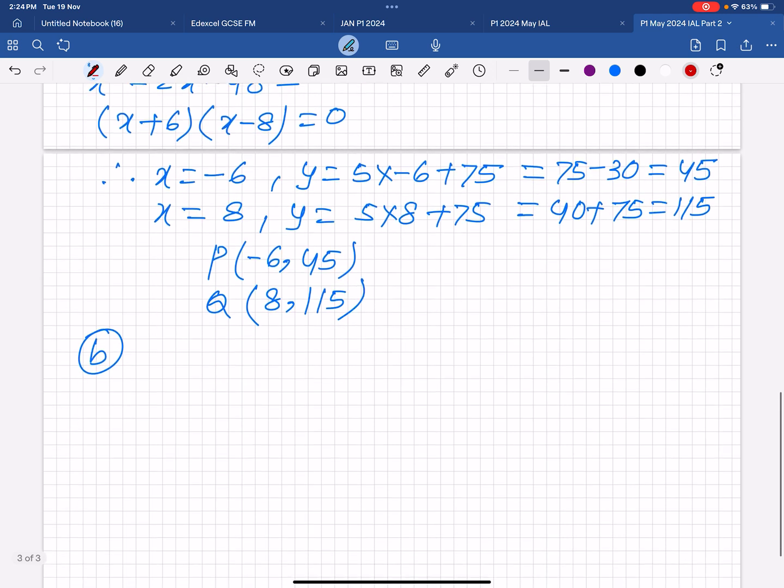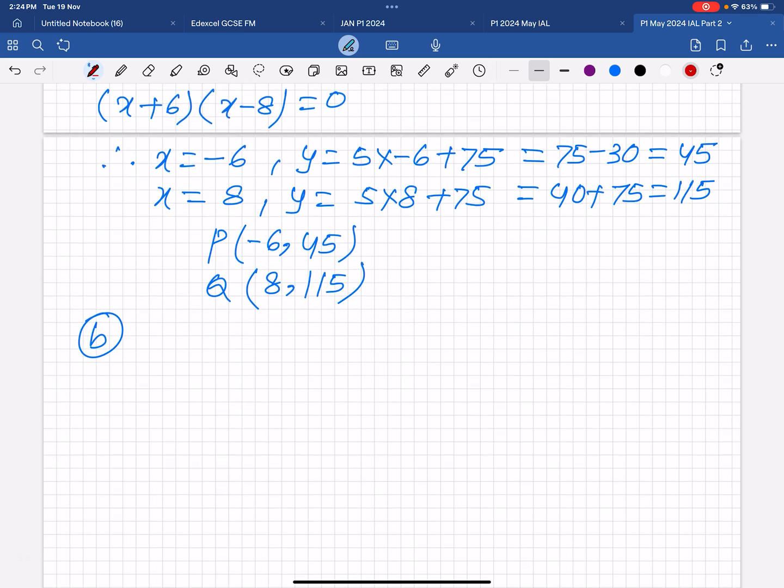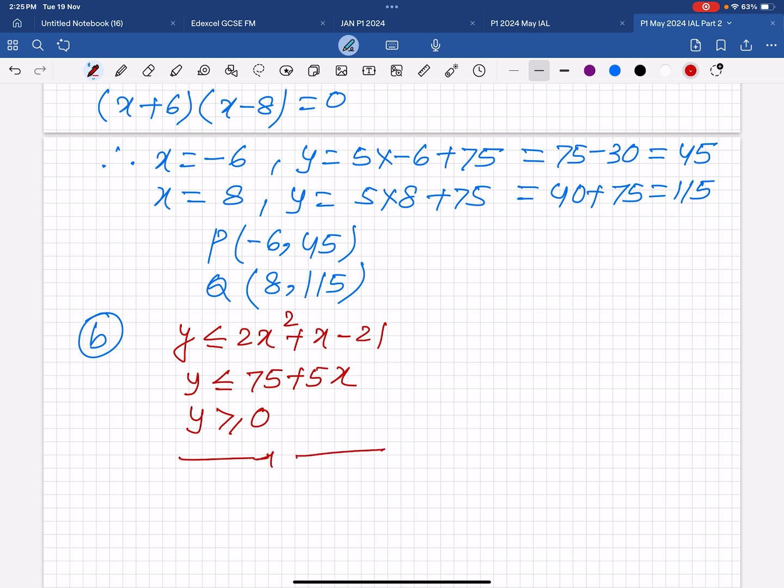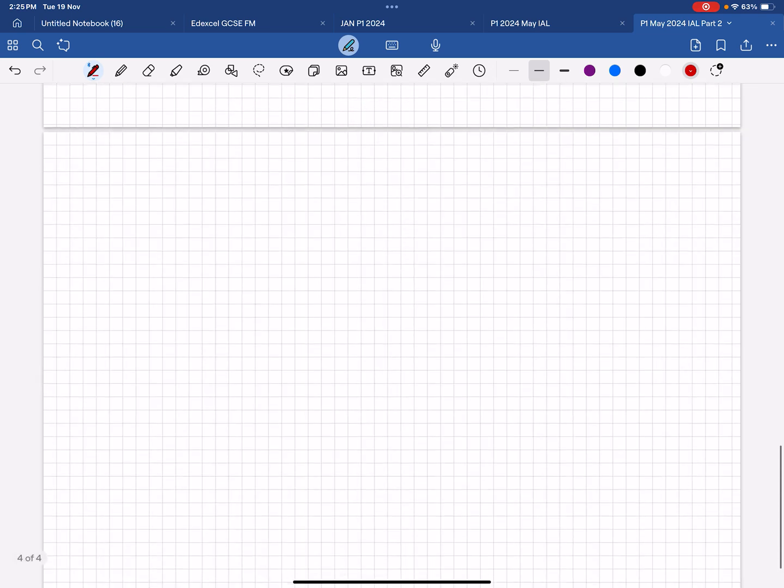So now I'm writing the inequalities. Below the curve means y is less than or equal to 2x squared plus x minus 21, and the other is y is less than or equal to 75 plus 5x, and the x-axis equation is y is 0, so you can write y is greater than or equal to 0. So this is the answer of this question.